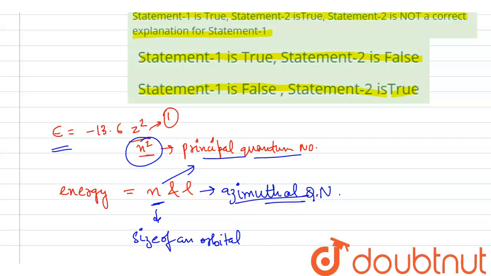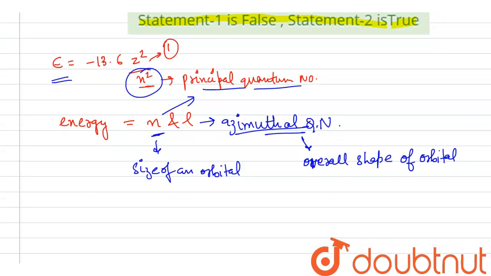The energy also depends on this. It tells the overall shape of the orbital shell or the orbital, right? So it affects the orbital energy. So larger the size, you can say, the higher is the energy.